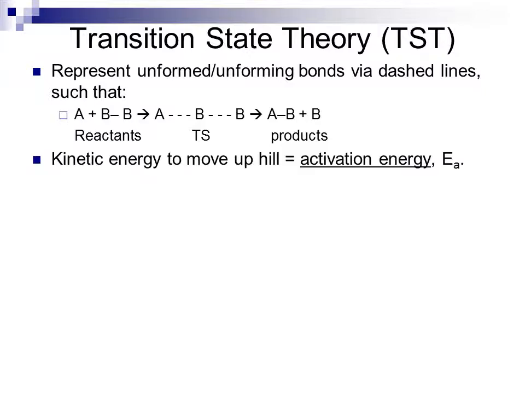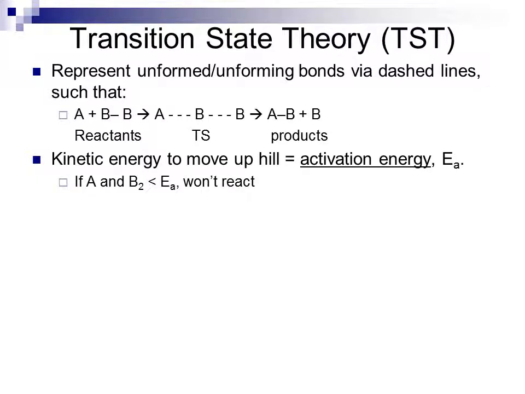The kinetic energy that is necessary to get from reactant to transition state is referred to as the activation energy, or E sub A. We can think of this as moving up a hill. If I'm pushing a boulder up a hill, I have to input energy into that boulder to get it to move to the top of the hill. When it reaches the top of the hill, it is analogous to being in a transition state configuration.